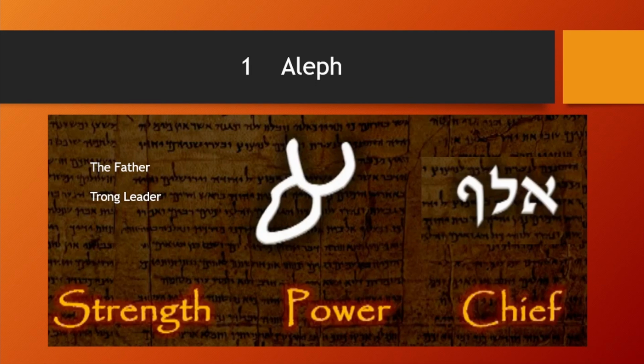So if you see an Aleph picture, you see an ox, an animal with strong horns.